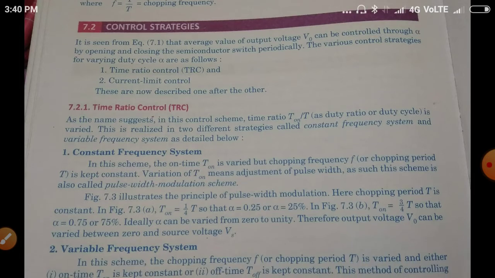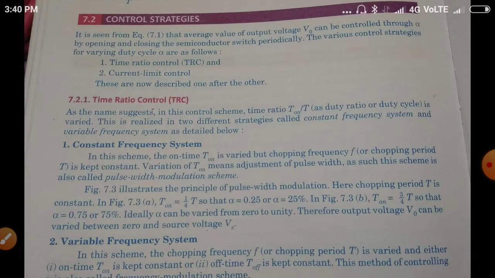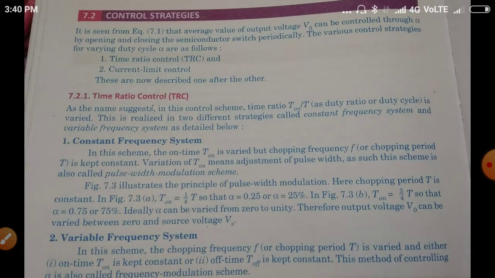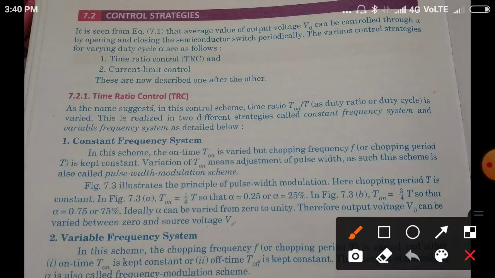The various control strategies for varying duty cycle alpha are time ratio control (TRC) and current limit control. Current limit control, this is TRC, this is current limit control. First we will study mainly the time ratio control.